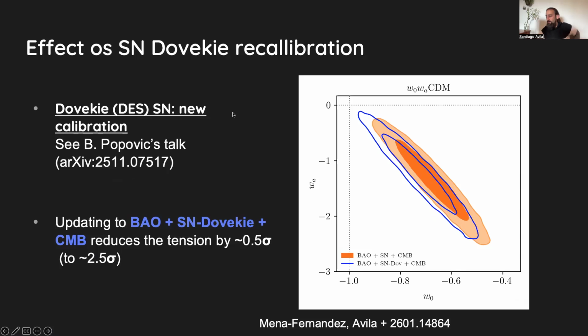Since our paper last year, there have been updates, mainly on the Dovekie supernova with a new calibration that changes the Hubble diagram a bit. You can see the details in this paper on Broadstock, also in this conference. In this case, our tension goes from somewhere around 3 sigma to somewhere around 2.5 sigma. So it's slightly relaxed with this new Hubble diagram. So this is also interesting. And this was reported in this paper led by Juan Mena that I also coordinated.